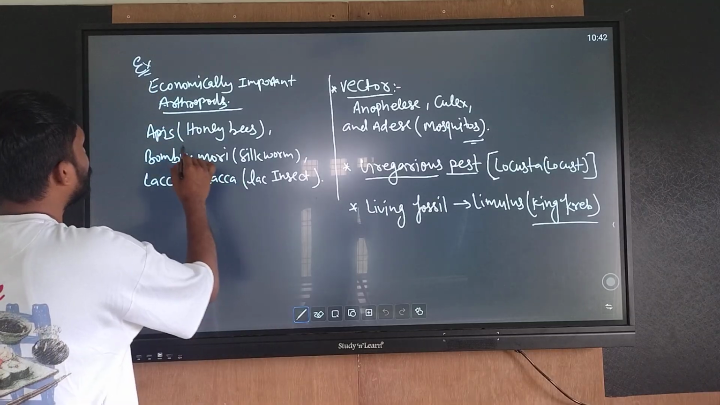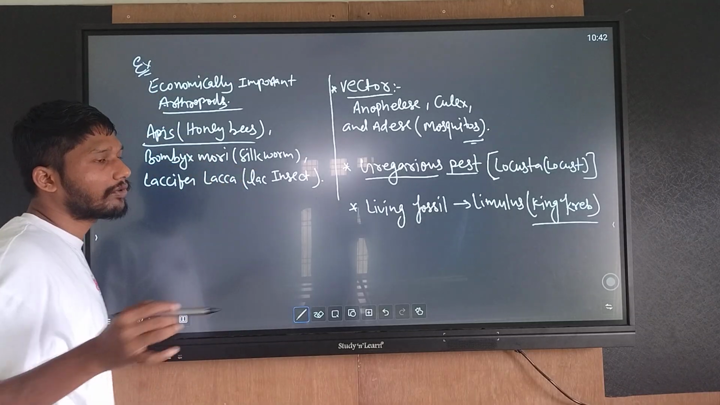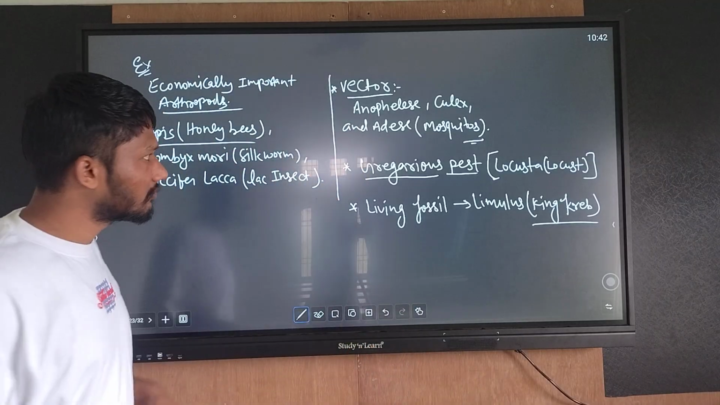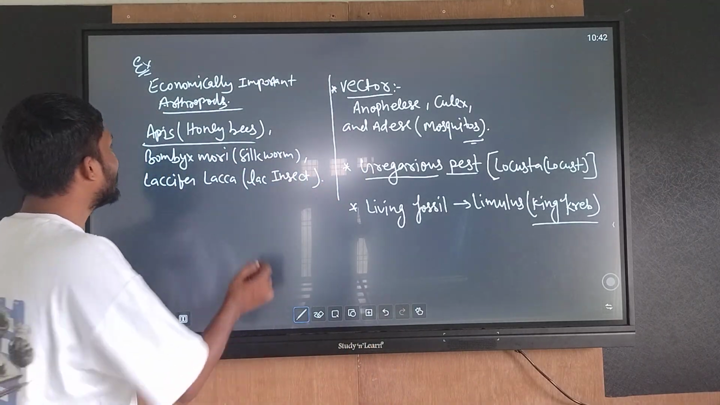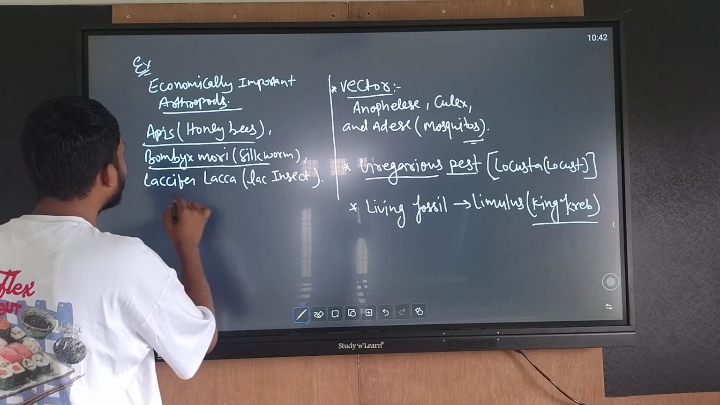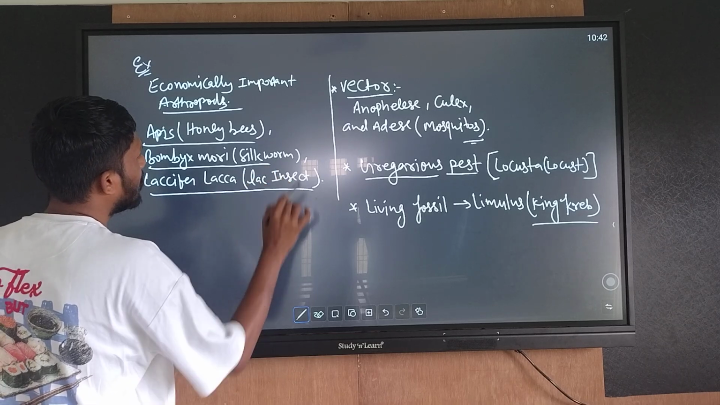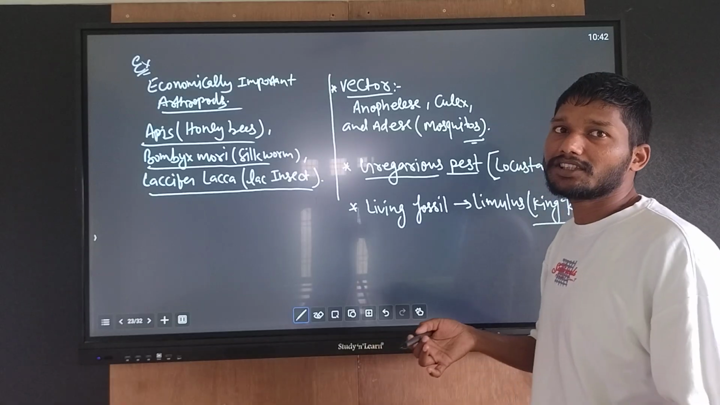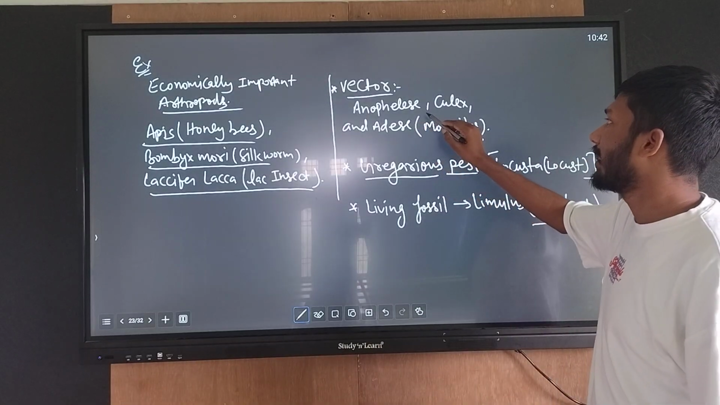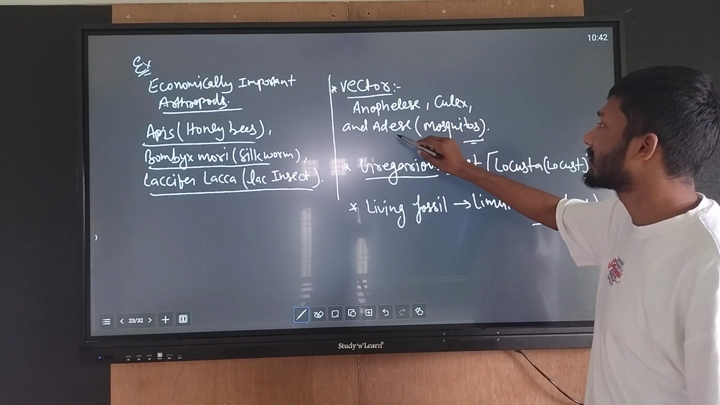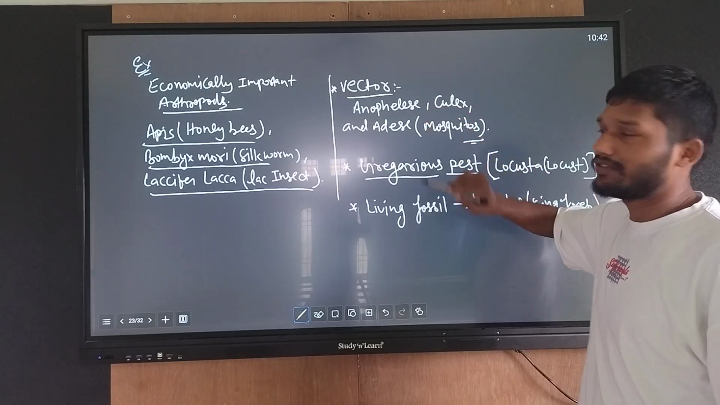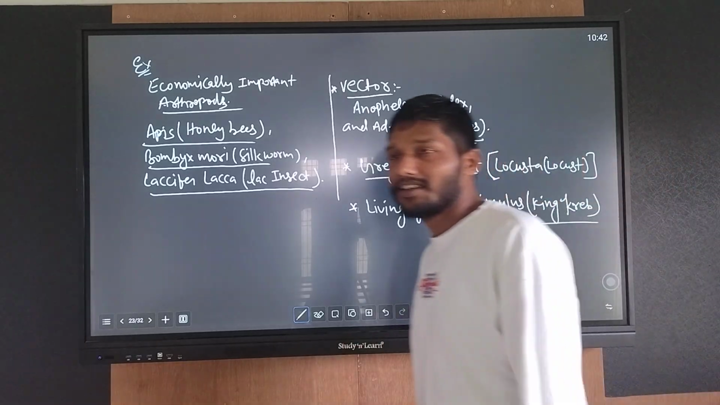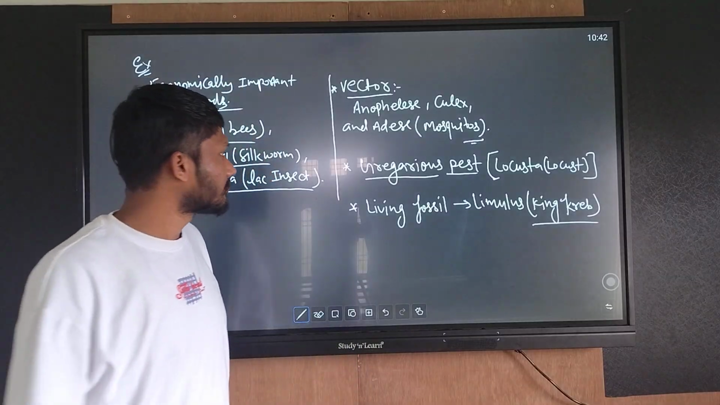Economically important arthropods: honeybee, which helps in daily life and helps to gain some money. Honeybee, Bombyx mori (silkworm), Laccifer lacca (lac insect), and vectors that spread diseases, etc. Anopheles, Culex, and Aedes mosquitoes act as vectors. Gregarious pest, Locusta migratoria, which kills our crops.